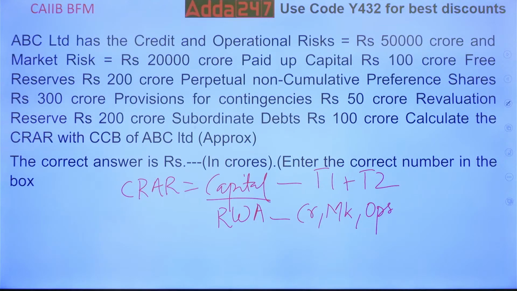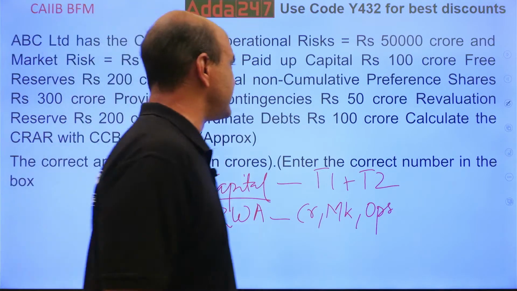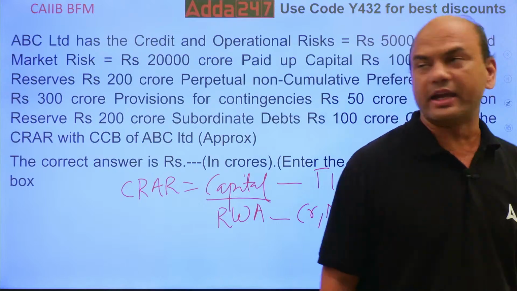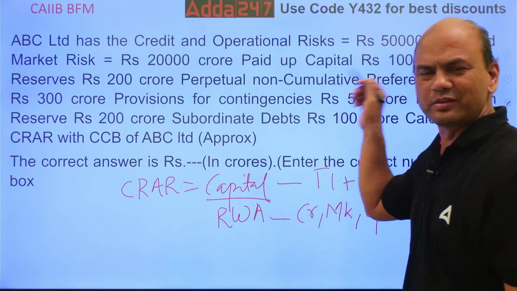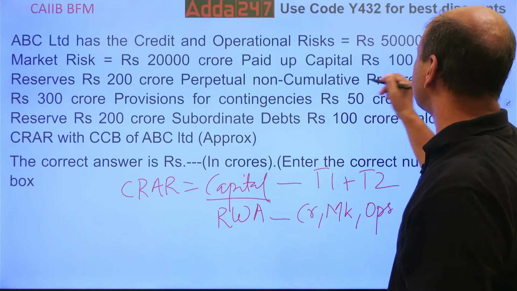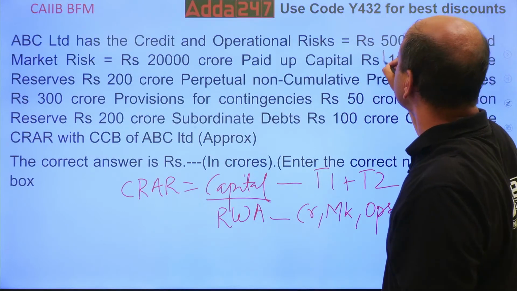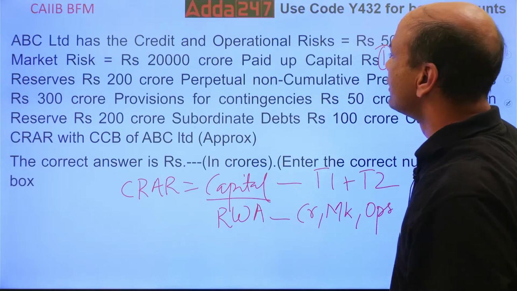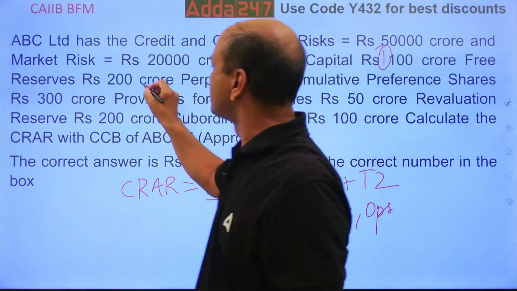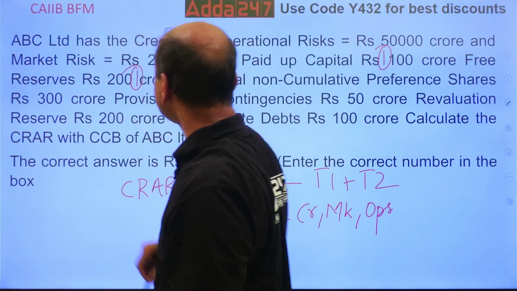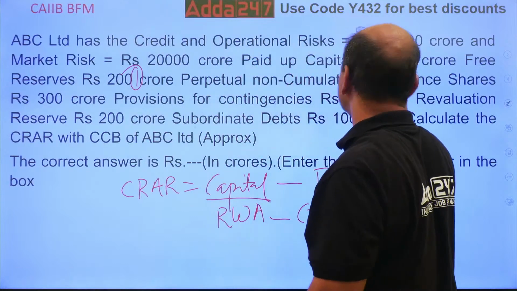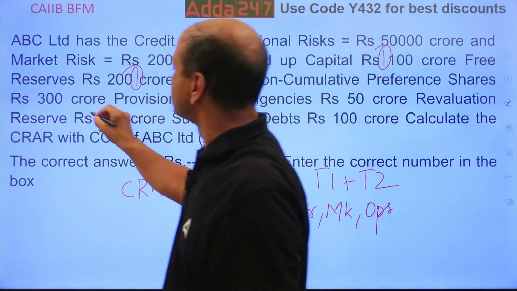600. Who gave? Archana. Very good. 600 is the right answer. Okay, let's see. I'll write it over here. Here only we'll solve it. We won't go to some other page. See this. Paid up capital is tier 1. Free reserves are 200 crores, so this is tier 1. PNCP is 300 crores. This is also tier 1.